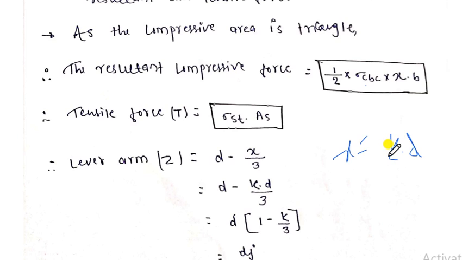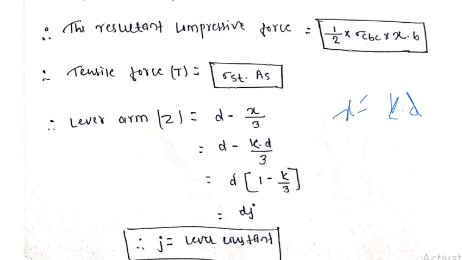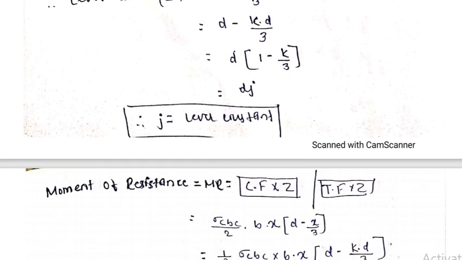Here k is the neutral axis constant and d is the effective depth of the beam. If you take d common, it remains 1 minus k by 3, and this 1 minus k by 3 is written as j, where j is the lever constant. So the lever arm is equal to d into j. These are the design constants.